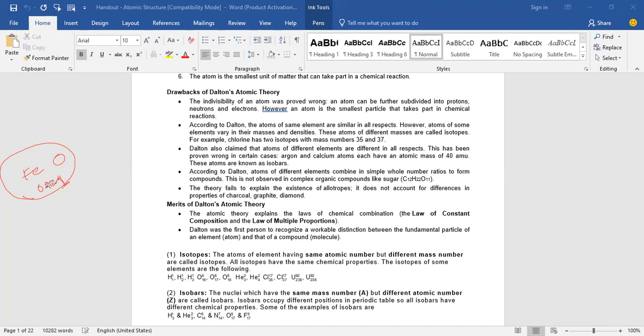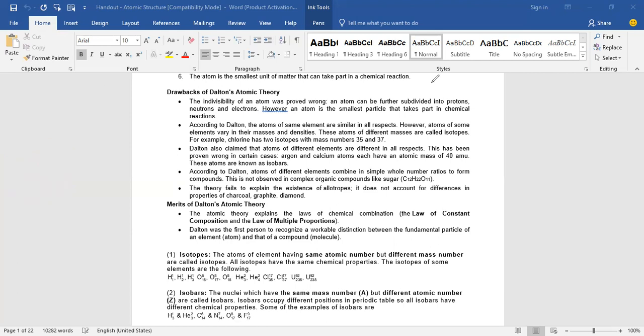And he was also involved in finding the definitions of element and compound, the difference between element and compound. He did some work on that also. That is the merits of the Dalton atomic theory. Any doubts? No, sir.